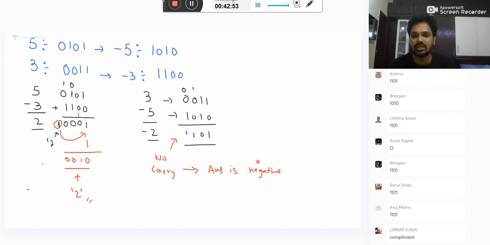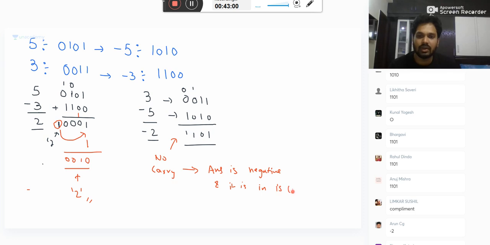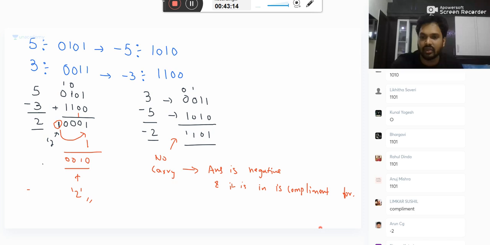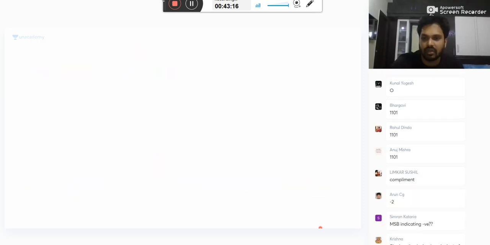No carry indicates the answer is negative, and it is in 1's complement form. A negative number will be in 1's complement only. Okay, but that is not true if you get a carry.